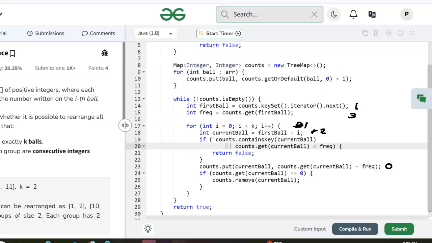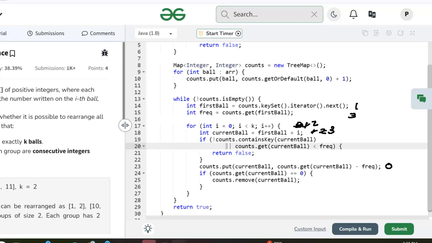Back up to the top of the for loop, increment this. We need it to be less than k. What is k? K is 3. I forgot to say that. We've got 3 1s, 3 2s, 3 3s, and we're trying to pair them up in groups of 3. So I is now 2. Current ball, first ball plus I, is 1 plus 2, so we're now looking at 3.